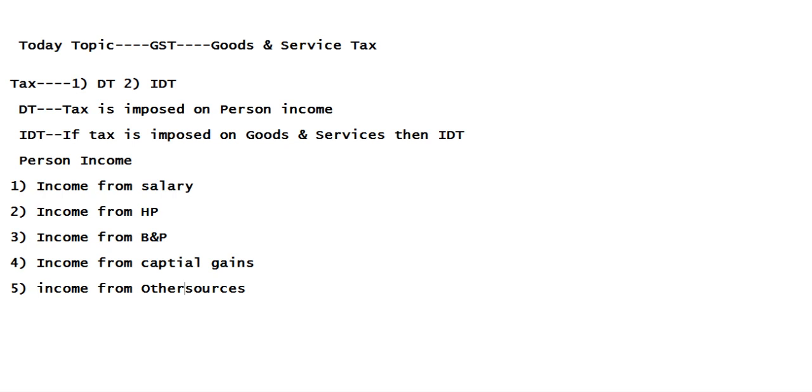These are all called a person's income. So the direct tax is directly imposed on a person's income, and these are all the heads of income.